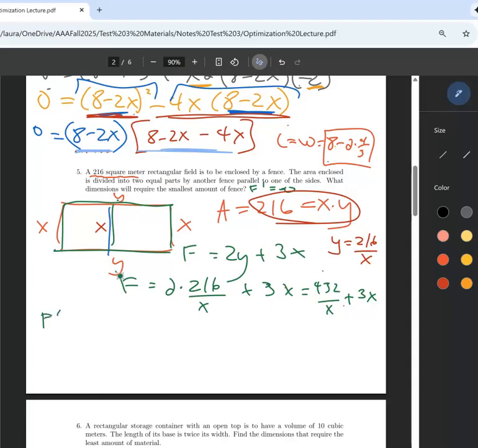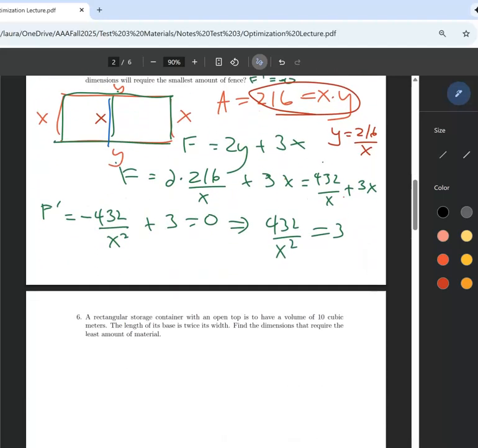So now let's take the derivative. So that would give me a negative 432 over x squared plus a 3. Set that equal to 0. So notice this is a negative, right? So this would end up giving me 432 over x squared is equal to 3. Multiply both sides by x squared, divide by 3. 432 divided by 3 is x squared. 432 divided by 3 is a beautiful number, 144.